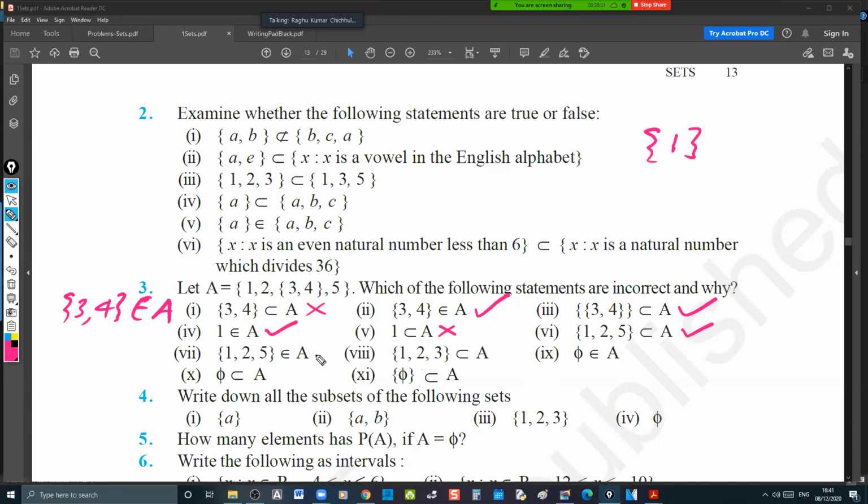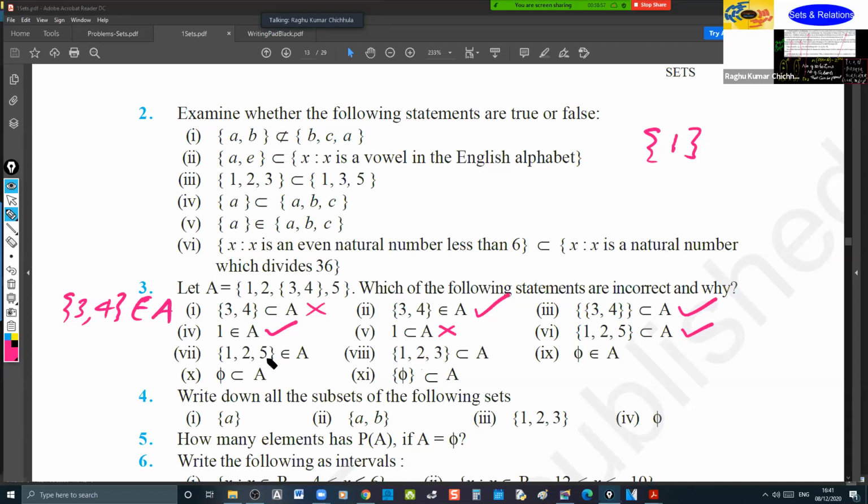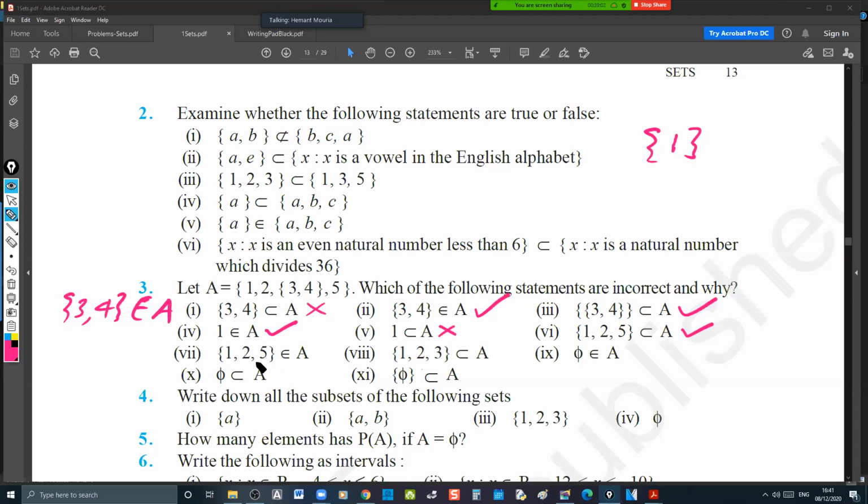Yeah, 1, 2, 5 belongs to A. So this is false. Yeah, but no, wait, these are not elements, sir. They're subsets. This is a subset. Yeah.